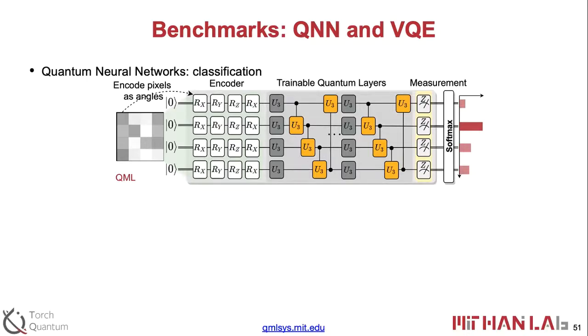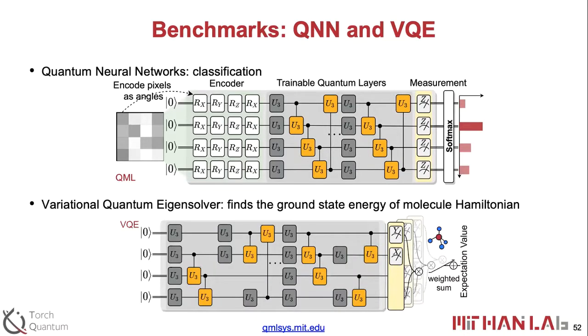For the VQE, we have the variational ansatz state preparation circuits in the first place, and then we have the Pauli strings to do the measurement and then do a weighted sum to obtain the final ground state energy estimation of the molecule.